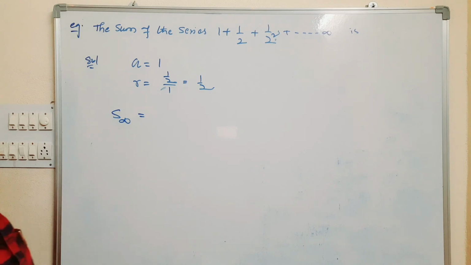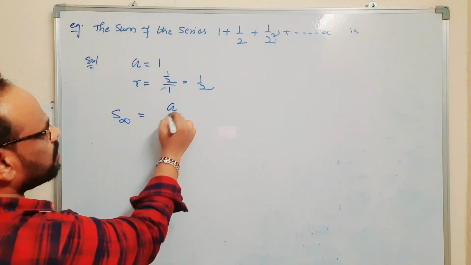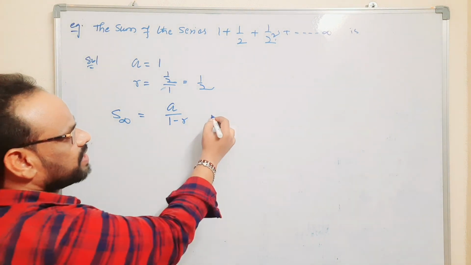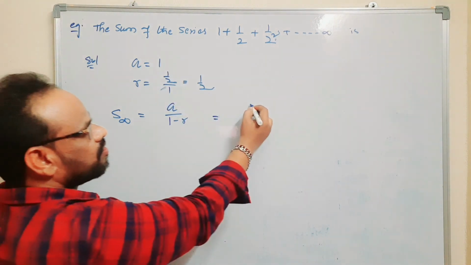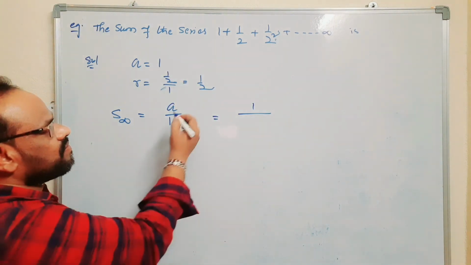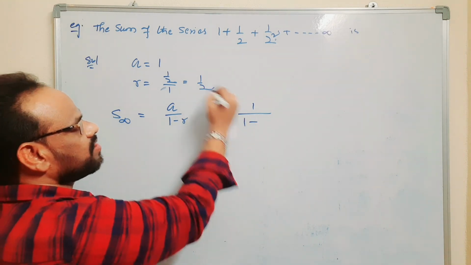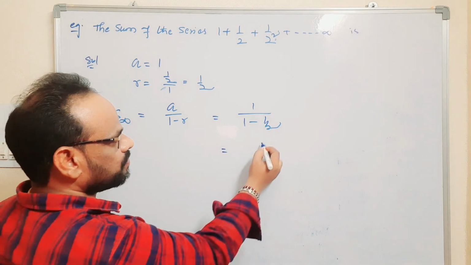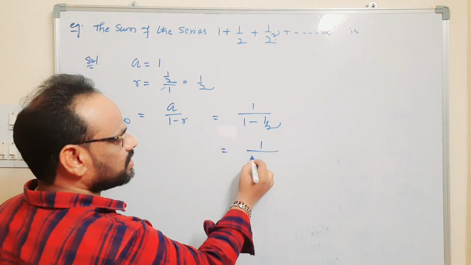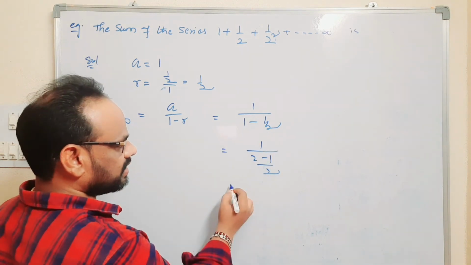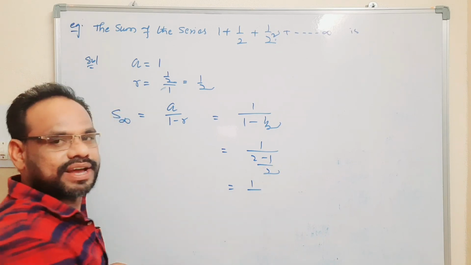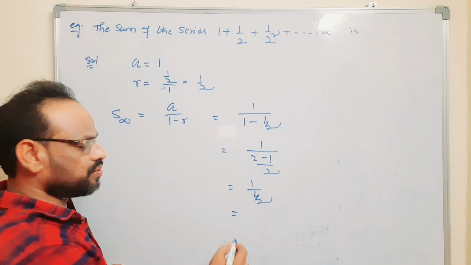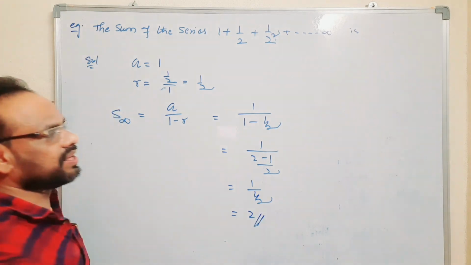We know that S infinity is equal to a by 1 minus r. You have the a value, how much? 1 by 1 minus r value here 1 by 2. If you do LCM, 1 by (2 minus 1) by 2. That is equal to 1 by, 2 minus 1 is how much? Again 1 by 2. 1 by 1 by 2 is nothing but 2 only.